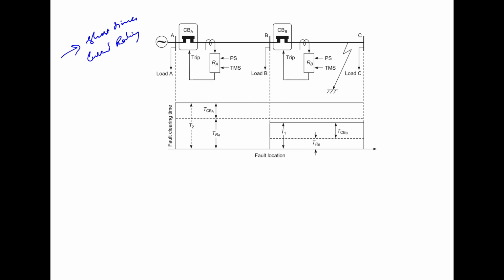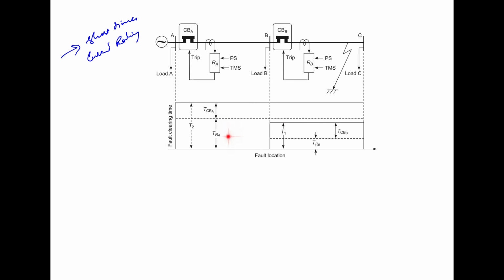Now we have a figure. This shows the situation where this is the breaker A, and this breaker A has to wait for the breaker B to clear the fault. Now circuit breaker CBA backs up the circuit breaker CBB, hence it has to wait for the time TRA, which is greater than T1.